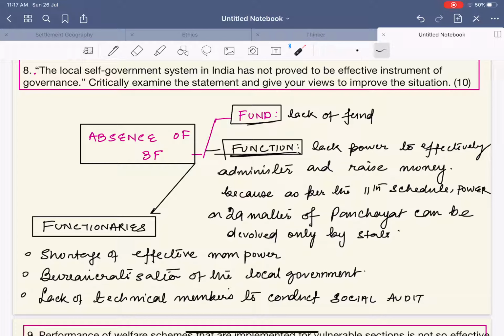Next is that innovation is not accepted because the bureaucracy follows the law of the land. But on the other hand, in the decentralized government, the people actually have the capacity to frame their own law. Recently, you must have seen that in the COVID pandemic, the Odisha government, or the collector, gave the power to the sarpanch to declare any area as a containment zone